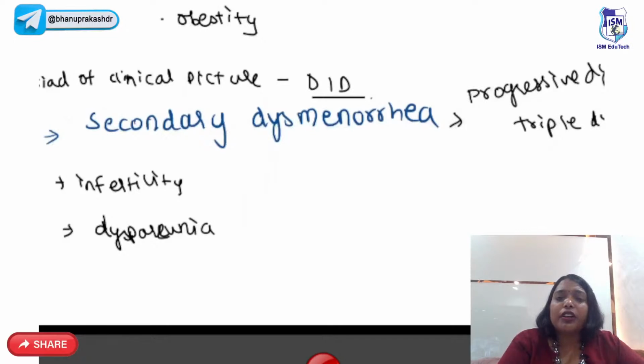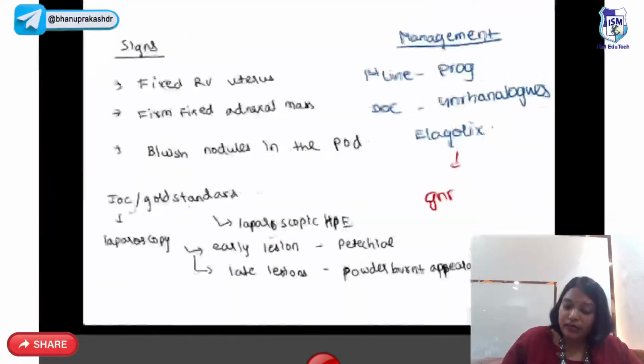And next, coming to the clinical signs, they'll have a fixed retroverted uterus, a firm fixed adnexal mass, and bluish nodules in the pouch of Douglas.